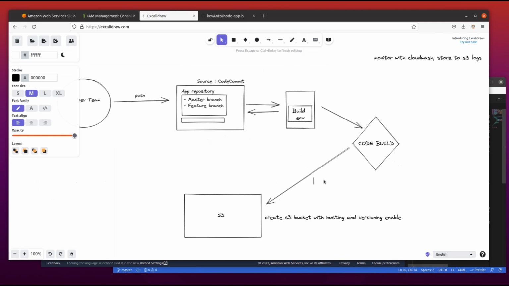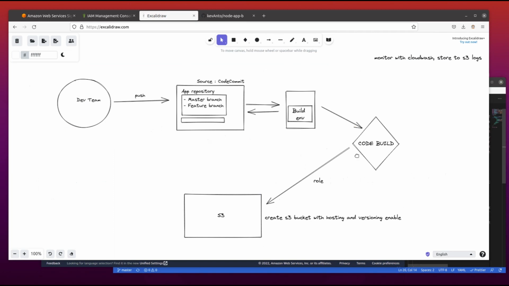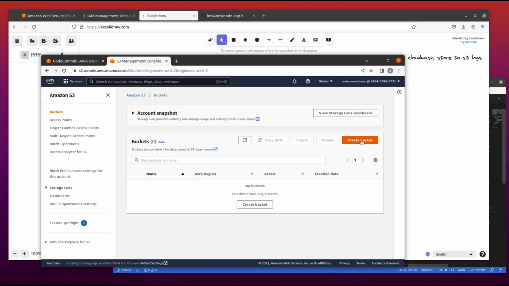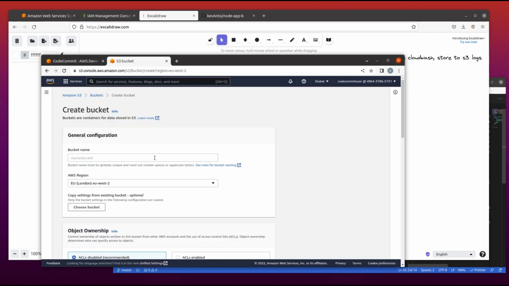We will also need to create roles in order for the different services to communicate with each other. It's a basic rule that for a service to communicate with another service, you need to give it the adequate permission, because if this permission isn't given, it won't communicate. That being said, let's create a bucket.